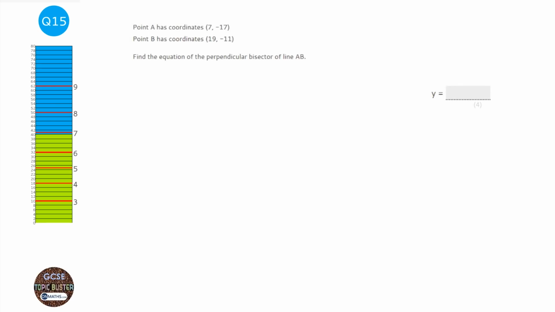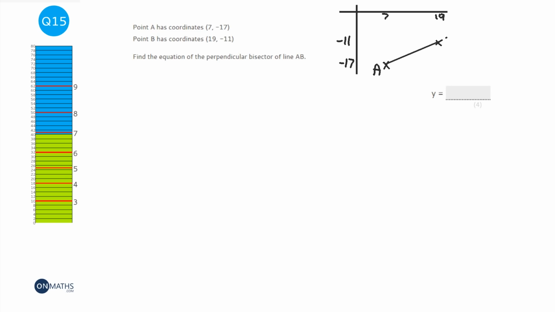Okay, so this question looks quite simple, but actually it's going to take a bit of time to sort out. So first thing I'll do is do a little sketch. I'm going to do it up here. Since the y's are mainly negative, in fact both negative, I'm just going to show the bottom of the graph. So at point 7, we're at minus 17, which I'm going to say is here. It's a sketch, so it doesn't have to be perfect. And at point 19, we're at minus 11, which I'm going to say is here. Okay, this is called line AB.